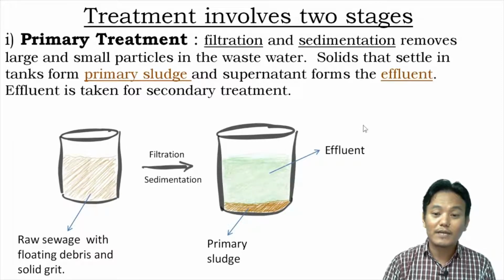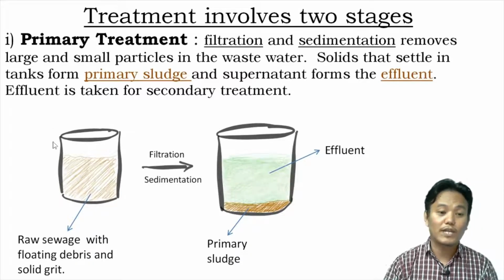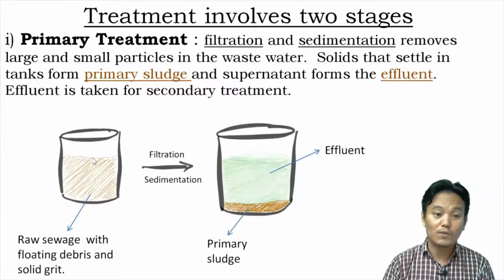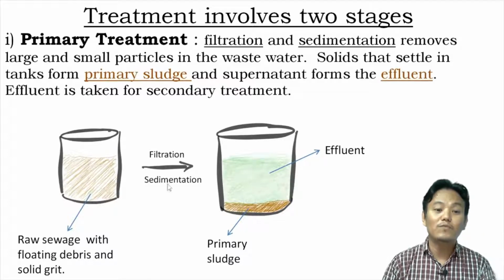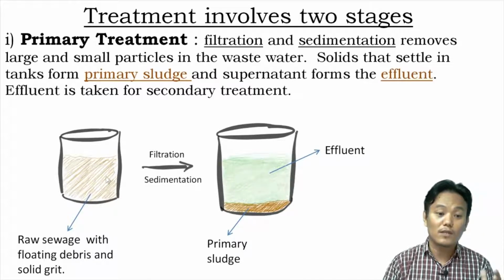In this diagram, I have tried to show you the primary treatment process. Imagine this container is really large, a large tank, in which the raw sewage water is collected. The floating debris or solid particles are removed through the filtration process, and the other solid particles which are not removed through filtration are removed by sedimentation, during which under the influence of gravity, the solid particles settle at the bottom. That forms the primary sludge.